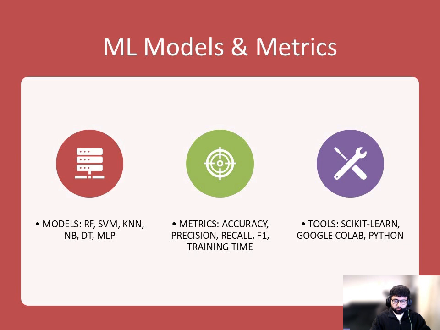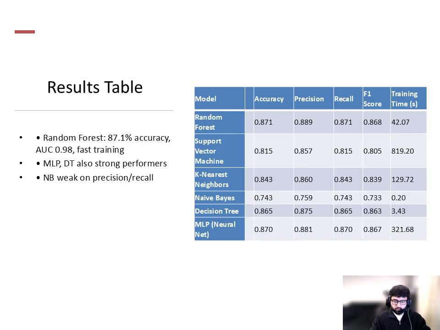I tested 6 supervised models: random forest, SVM, k-nearest neighbors, naive Bayes, decision tree, and multi-layer perceptron. The evaluation focused on accuracy, precision, recall, F1 score, and training time. All models were implemented in Python using scikit-learn and trained in Google Colab for efficient computation.